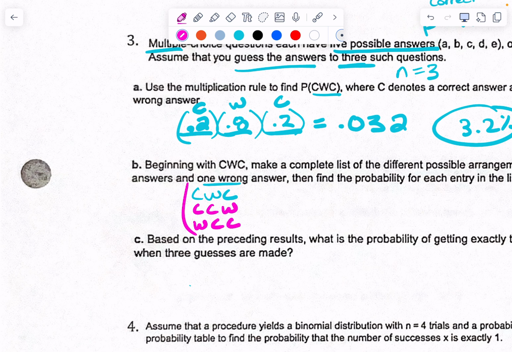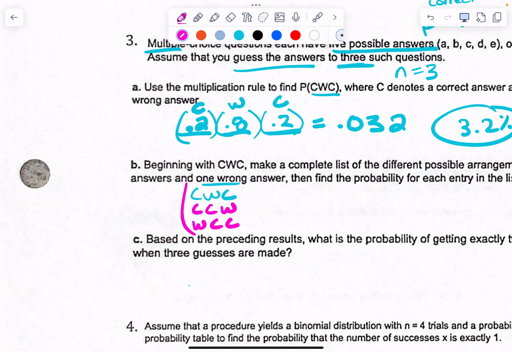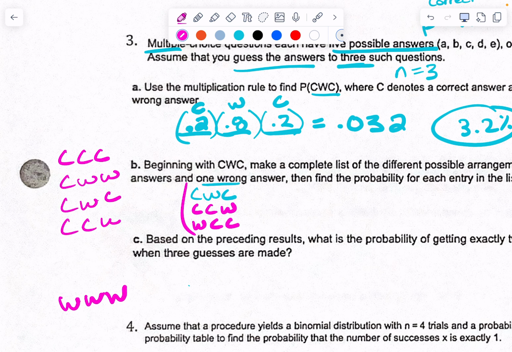How many are in the whole list? How many combinations are in the whole list? 8, right? 8 in the whole list of correct and wrong. I could do correct, wrong, or like boy, girl, whatever. Correct, wrong, correct, wrong, correct, wrong. That would be the whole list of combinations that I could get if I'm guessing on all 3, right?